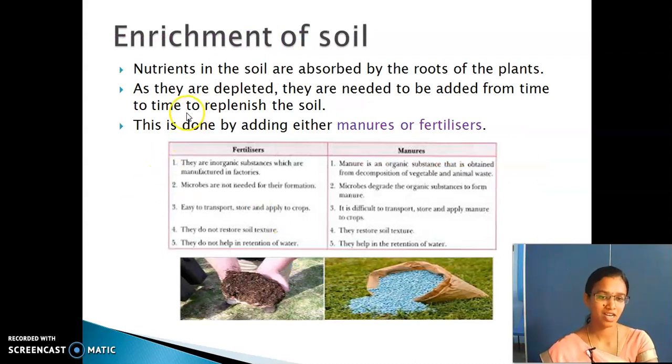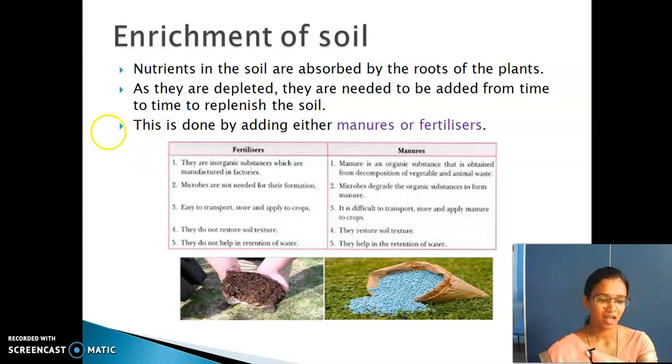Enrichment of soil. The last topic is enrichment of soil. Nutrients in the soil are absorbed by, you know that, right? Tell me the answer. Nutrients in the soil are absorbed by, louder, roots. Good. So nutrients in the soil are absorbed by the roots. As they are depleted, they need to be added.